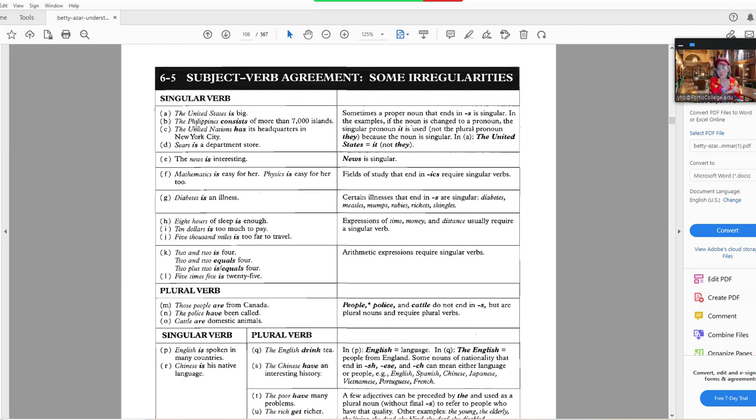The Philippines, also one country, okay, or one island. One country consists of more than 7,000 islands. So here the Philippines, because it's the name of one country, so therefore it's singular. If I were to say the Philippines, France, and Spain, then you're going to have a plural subject, which would take a plural verb. But if you simply have Philippines, then it becomes the Philippines is. If you simply have the United States, then United States is a singular subject and becomes United States is. The United Nations also is one organization. Therefore, the United Nations is.